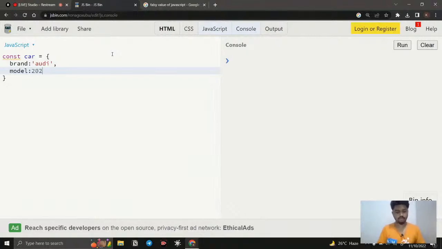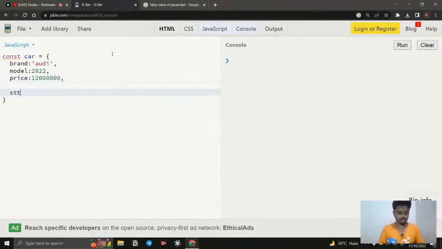What is going to be the model? It's going to be 2022, and we can say the price, and I just say 12,000, like this. No problem with that. And I'm just going to create a method.